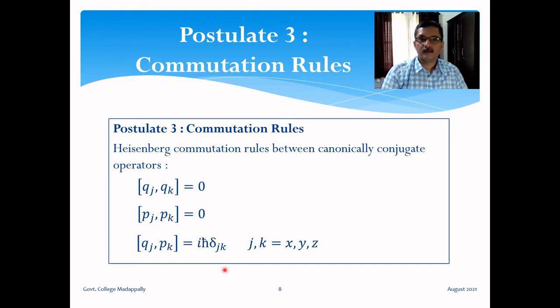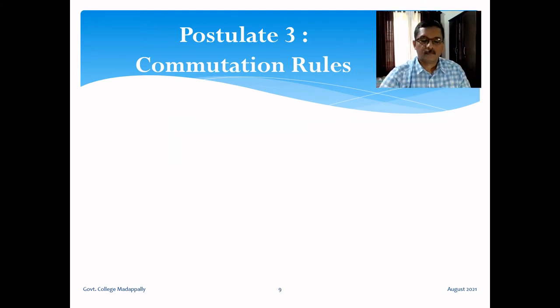So they can be generalized coordinates. They need not always be a position coordinate and linear momentum. They can be an angular coordinate and angular momentum. Other possibilities are also there. So in general, such commutation rules between canonically conjugate operators are called Heisenberg commutation rules, and they are given here. So this is our third postulate.